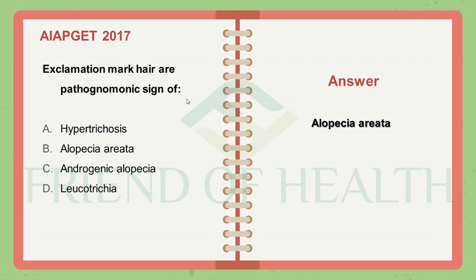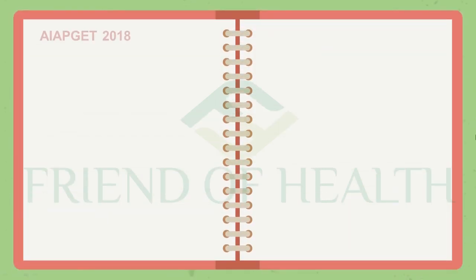In alopecia areata, one of the important pathognomonic signs is exclamation mark hair. You can remember this by directly going to Google images and searching for this, or from the authentic textbooks of dermatology.